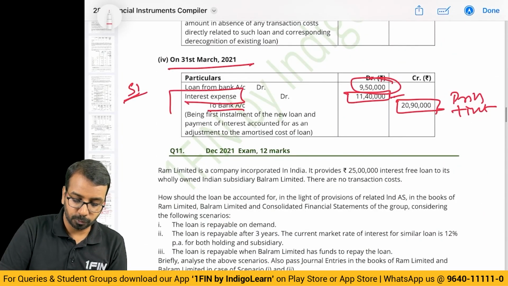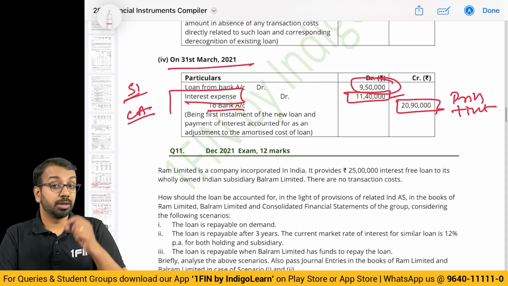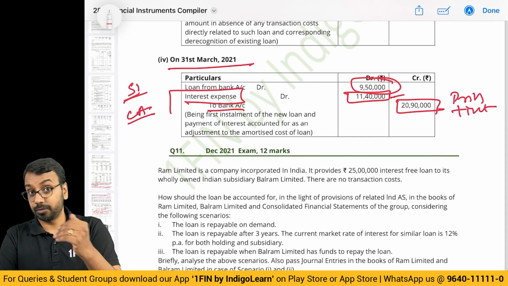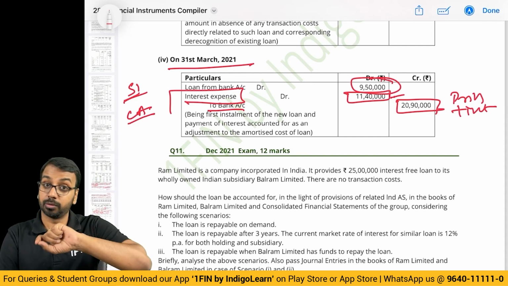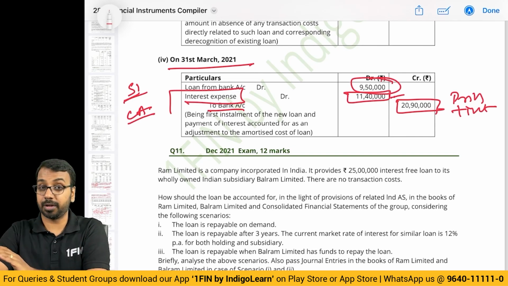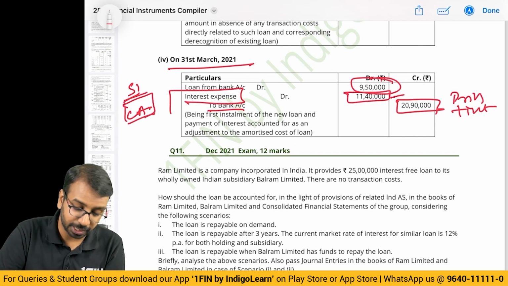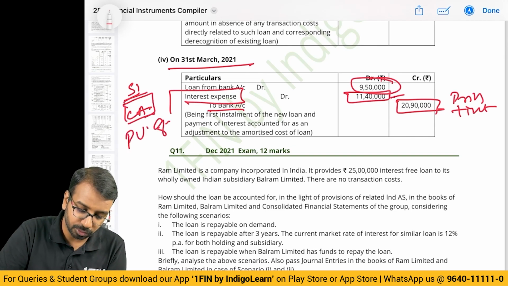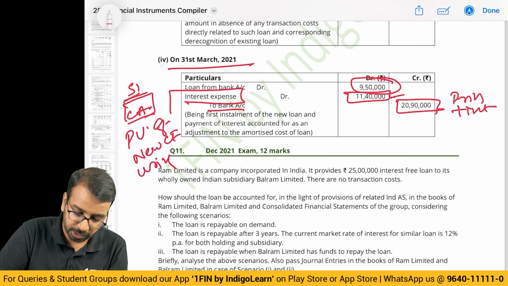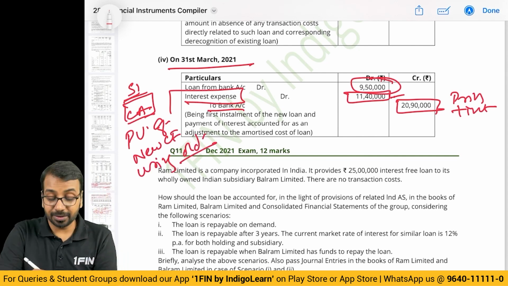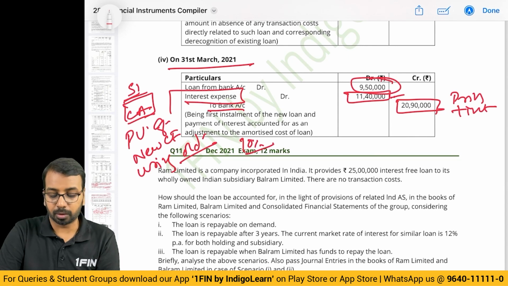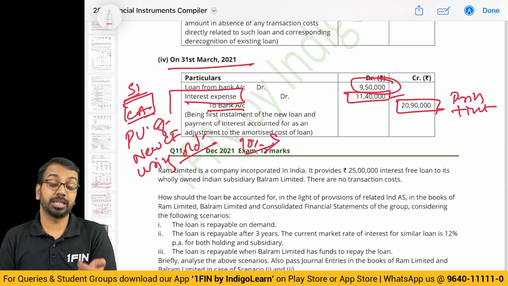If you get a question, step 1 is to calculate what is the carrying amount. If you have paid any transaction fees and all of that, you will debit it to this amount only if it is under modification accounting. But first you will calculate the carrying amount. Then you will calculate present value of new cash flow using old rate. If the difference is 10% or more, then you will follow extinguishment accounting.